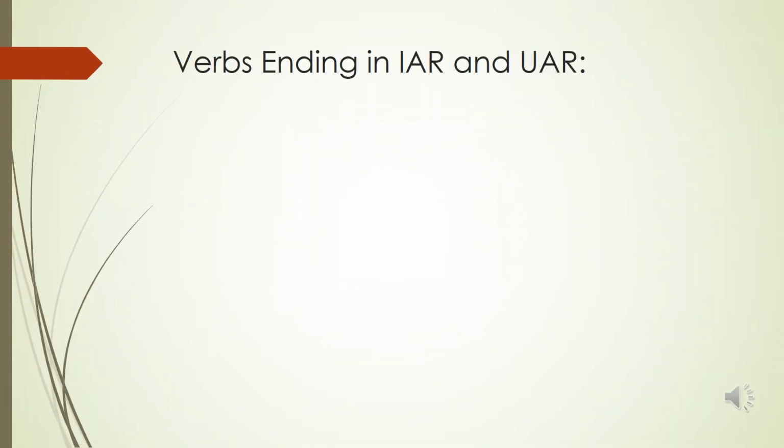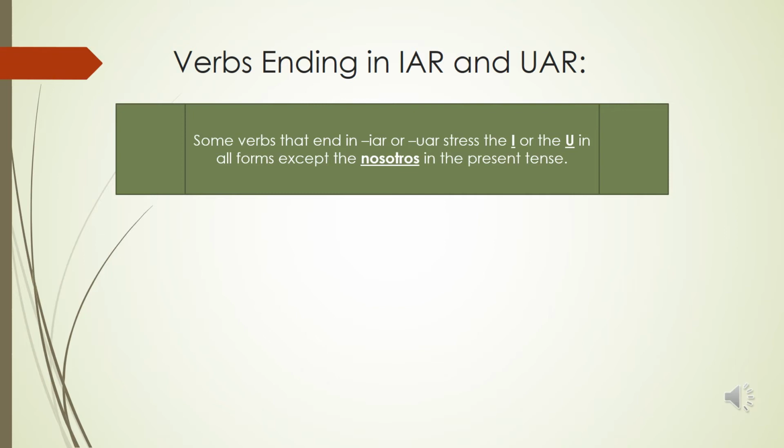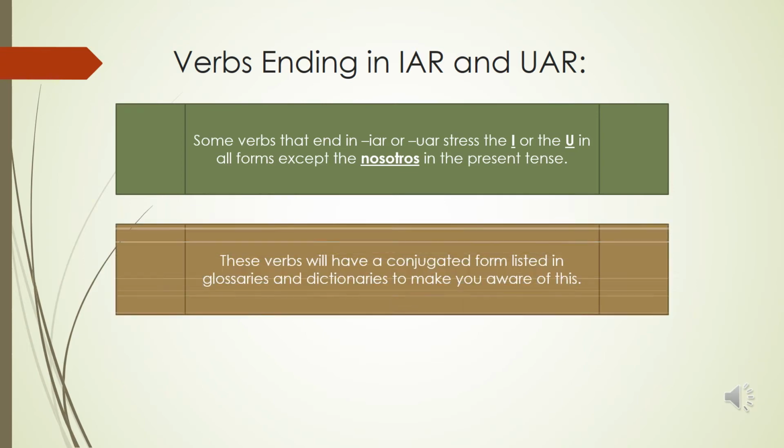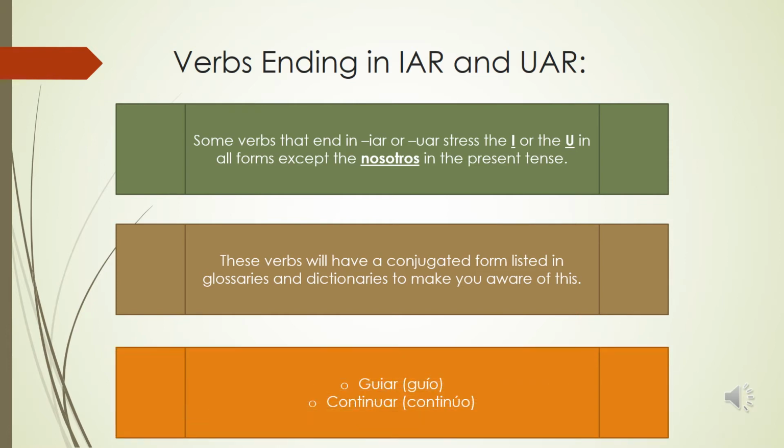We also have verbs that end in IAR and UAR. So some verbs that end in IAR or UAR will stress the I or the U in all forms except the nosotros in the present tense. These verbs will have a conjugated form listed in glossaries and dictionaries so that you're aware that this is going to be the case. So for example, the verb guiar, in the dictionary or in a glossary in parentheses, you would see it guió, so you would know that you would need an accent mark. And an example of a UAR verb that would do this would be continuar, and it would be listed as continuó in a glossary or a dictionary.